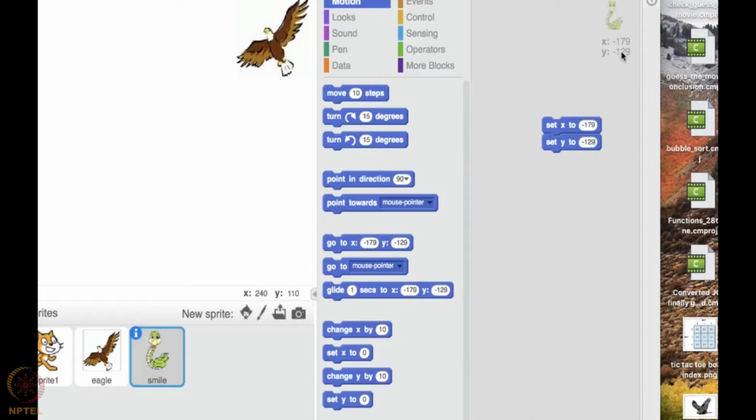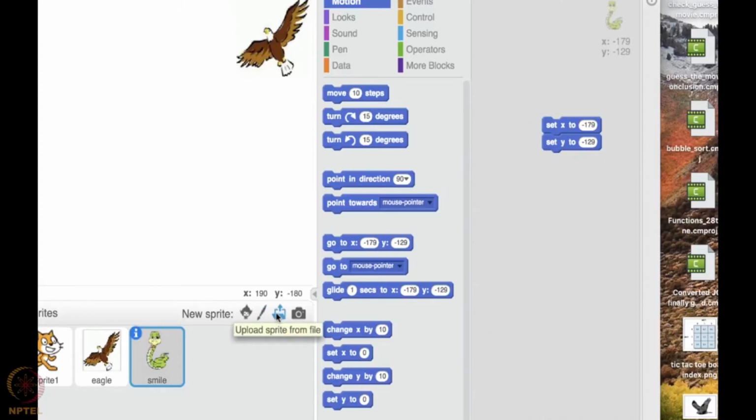Maybe I'll zoom in. In this particular place, you can see the coordinates. Okay, so please note the coordinates minus 179 and minus 129. And this is the position we want our crying snake also to come.